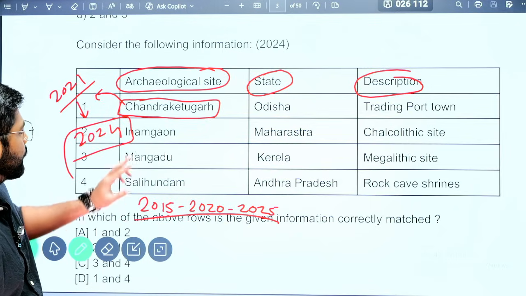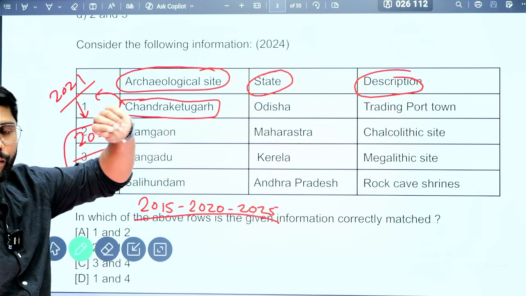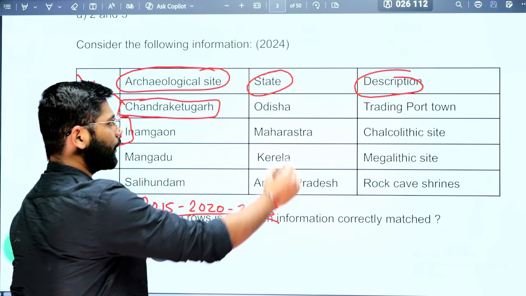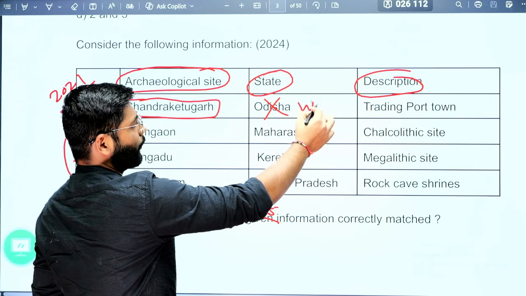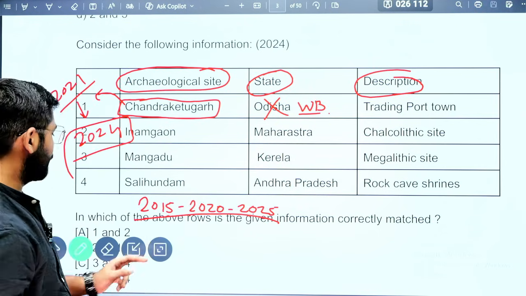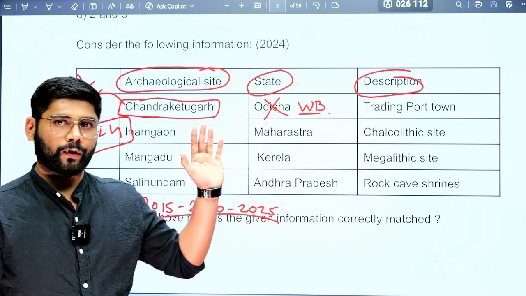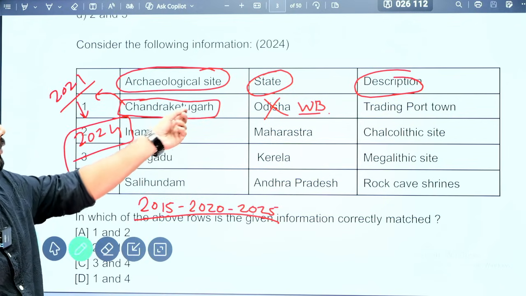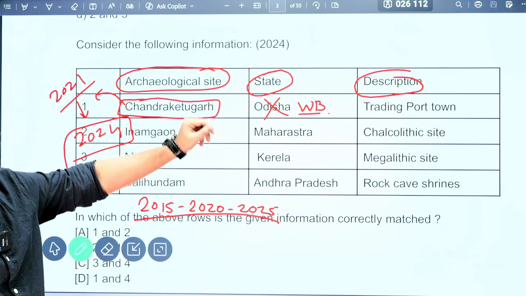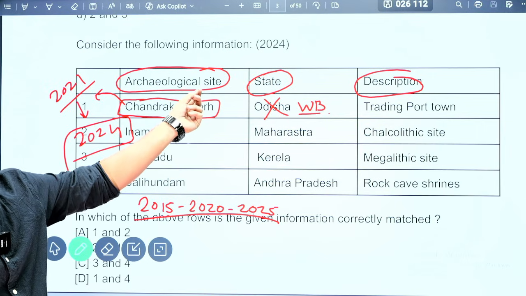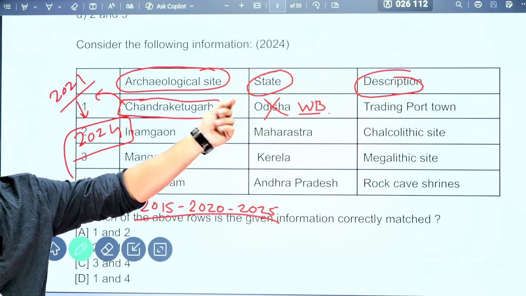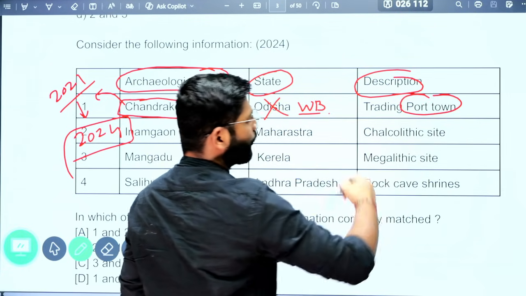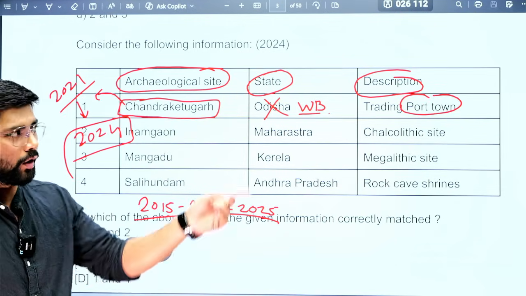Apart from this, if you analyze the 2021 paper and you know about Chandraketugarh, it is not located in Odisha, it is located in West Bengal. How will you get to know this? When you analyze the 2021 paper, you will go and see which state Chandraketugarh belongs to. When you see it is West Bengal, and even in the question they asked in 2021, it is related to terracotta art. Now they're saying it is a port town. So again you will have a second chance to eliminate this one.